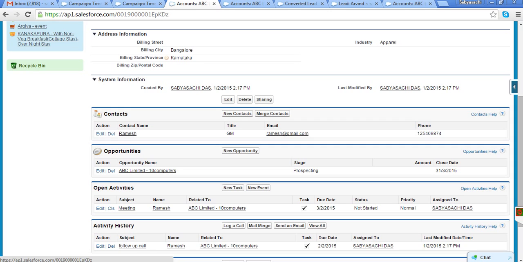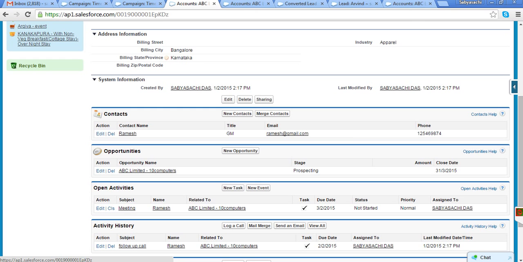It's very much possible. However, we need to decide the process: what kind of task, when to create it, what will be the due date of the task, who will do that task. First all these things should be clear, and based on that we can automate that process. To do that, we have a separate topic called workflow, through which I can automate any process. We are going to learn it in the coming days.